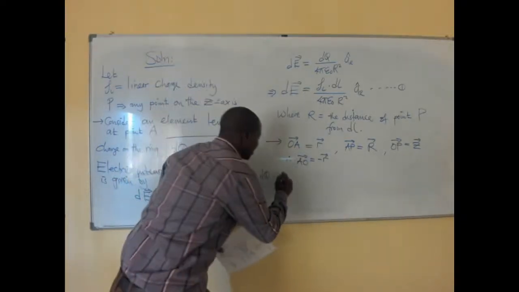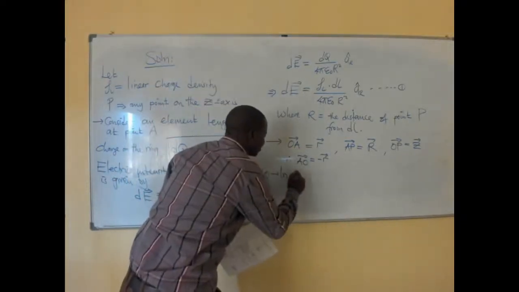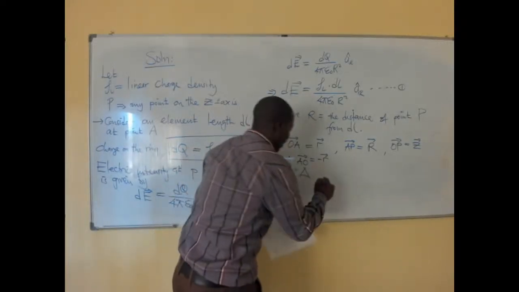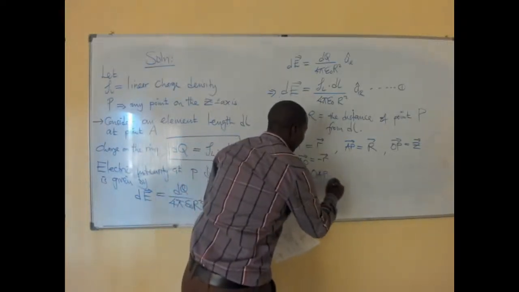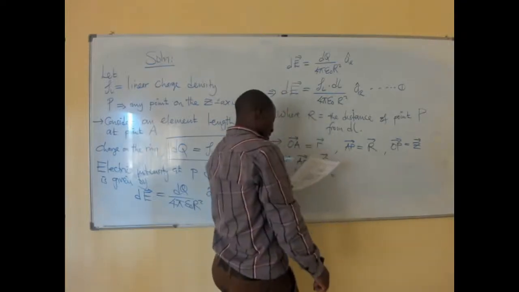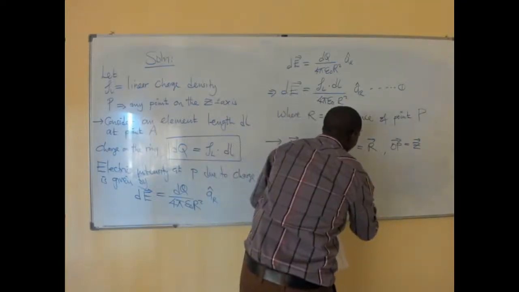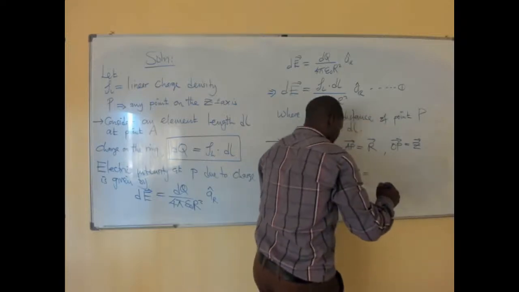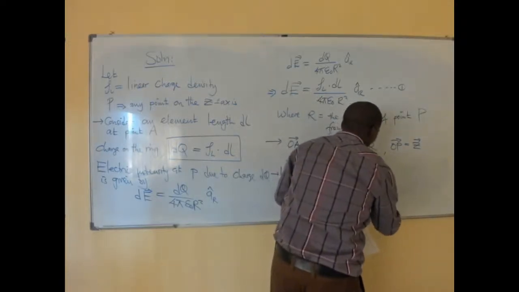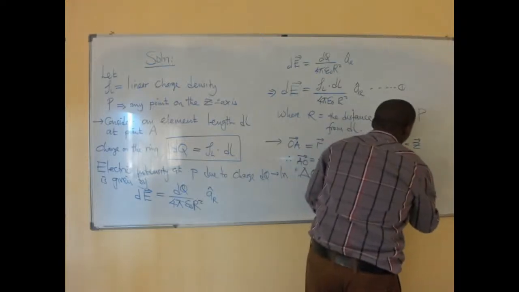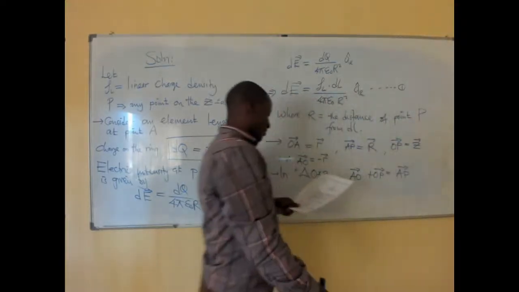So that means in this triangle OAP, AO plus OP must be equal to AP from vector analysis.